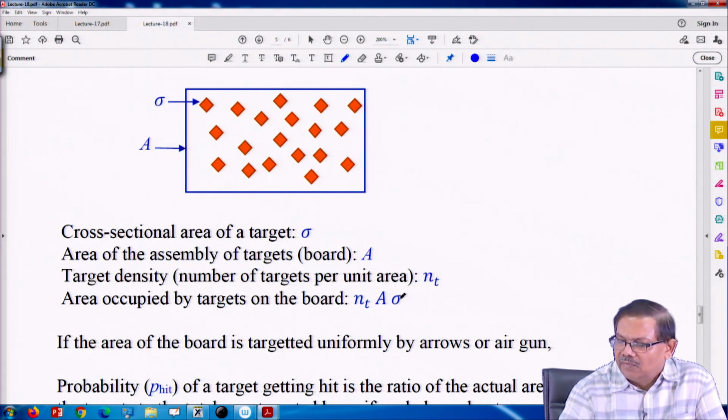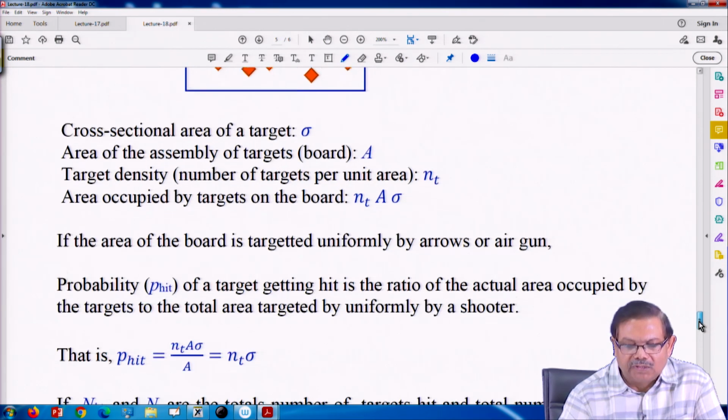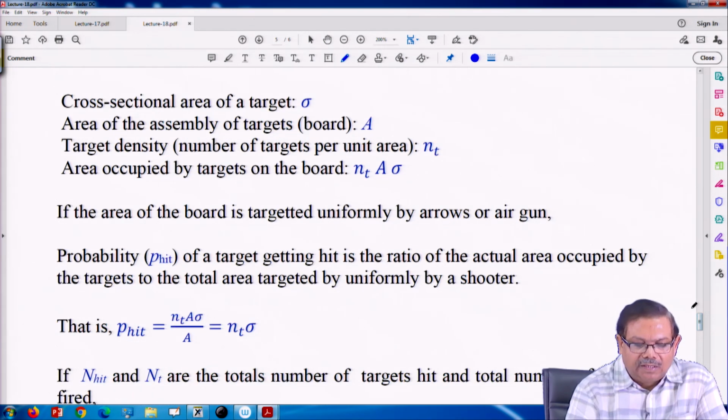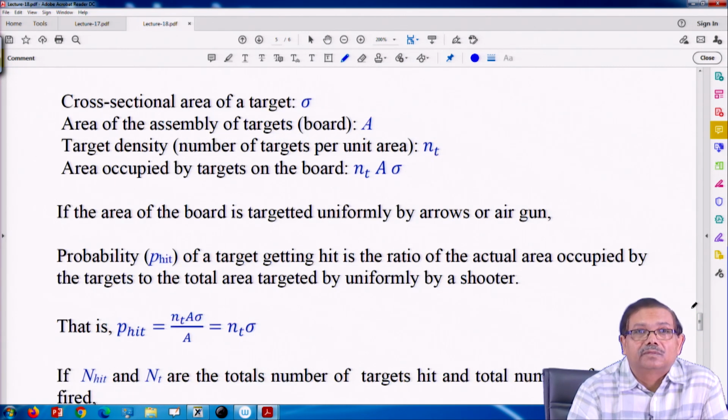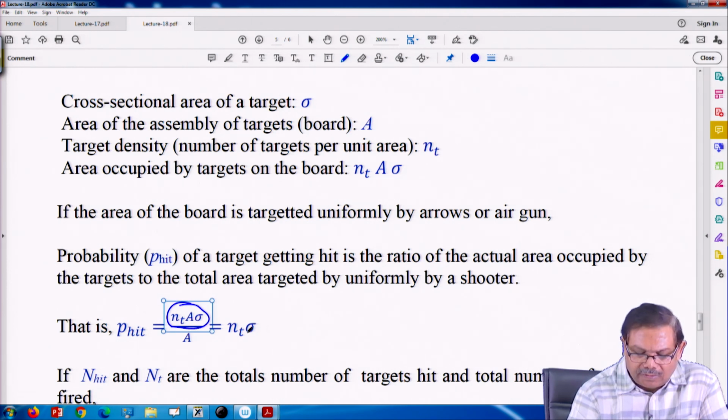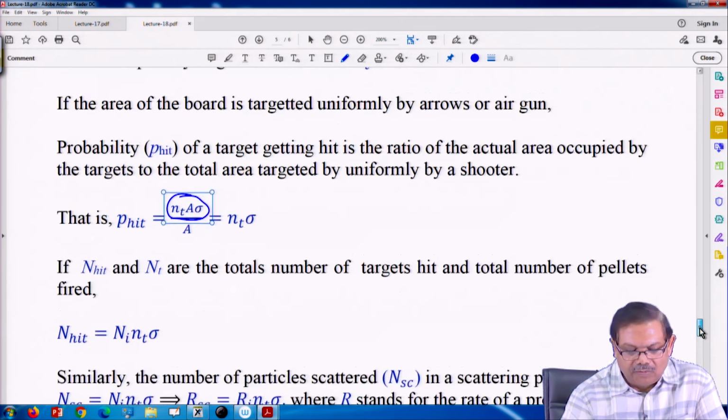So, Nt A sigma. That is the area of the targets, and the total area is capital A. If I take the ratio of these two, that would be the probability of a hit, the area occupied by targets over the total area. So, that is Nt times sigma. That is the probability of a hit.